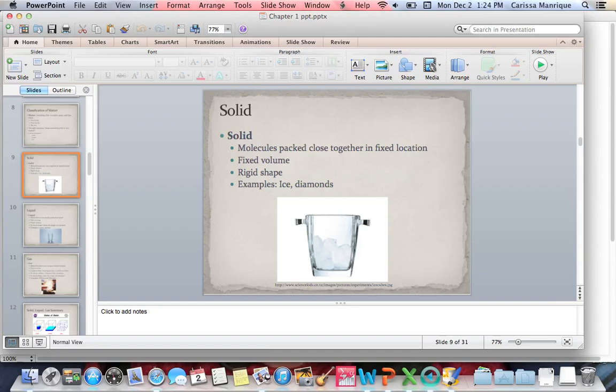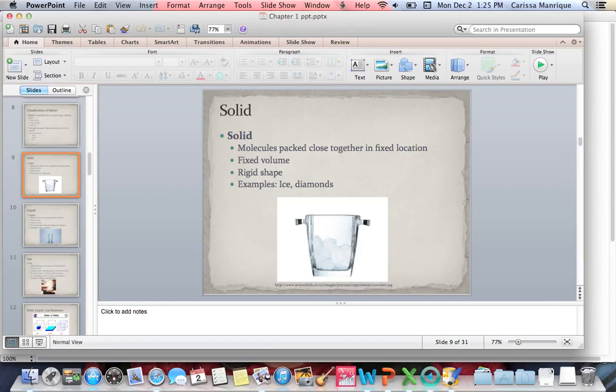With these, the molecules are packed closer together, okay? So we went over molecules. We know atoms are composed of protons, neutrons, and electrons. And when we combine atoms, we make molecules. So now we're classifying those molecules. Even atoms actually have solid, liquid, and gas states. Okay, so when they're packed really, really close together, they have a fixed volume, okay?